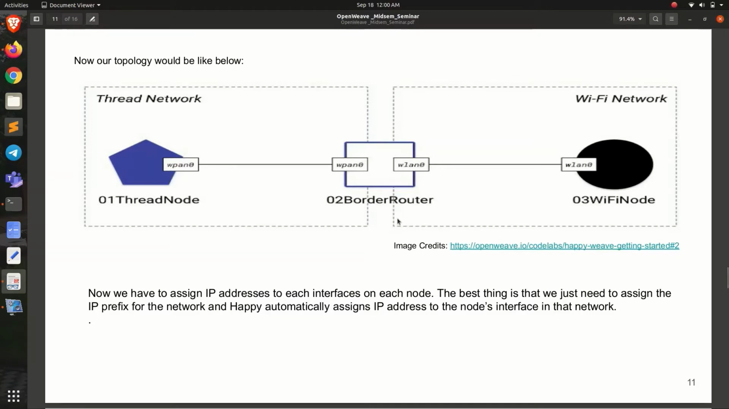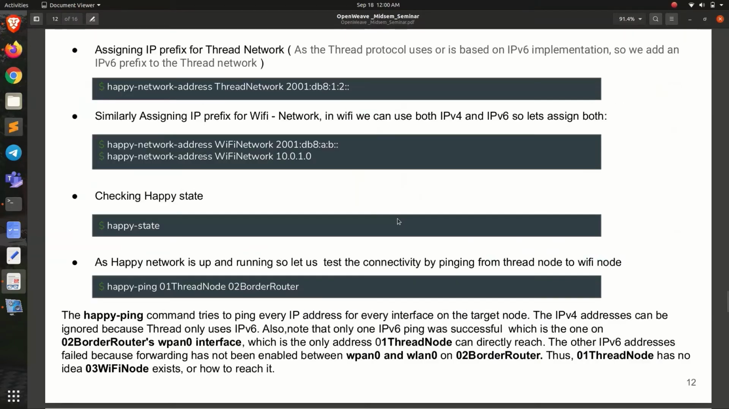So now we have to assign the IP addresses to these nodes. And the best thing in assigning IP addresses is that we have to assign an IP prefix to the network, and happy will automatically assign the IP addresses to all the nodes in that network. So let's do that. I'm just adding an IPv6 prefix to the thread network, because thread works only for IPv6 and not for IPv4. Though in the case of Wi-Fi we can add both IPv4 and IPv6 addresses.